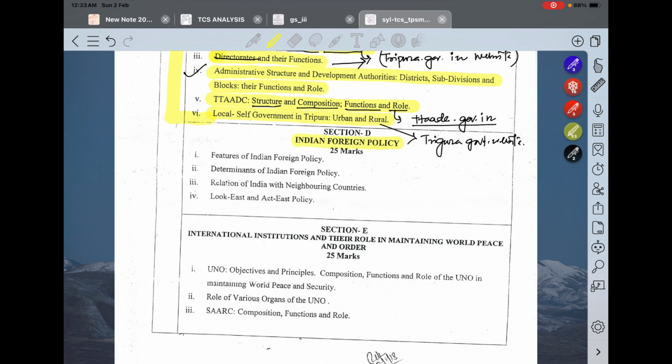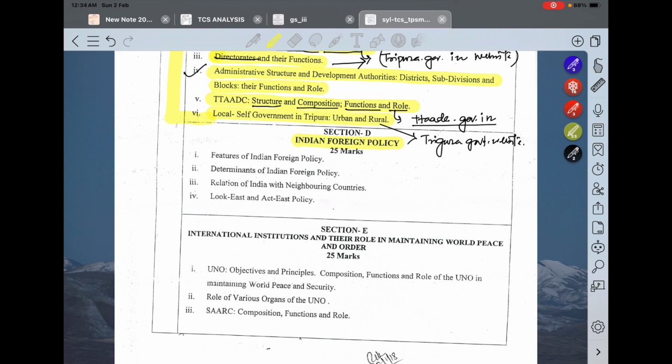Okay, next is Indian foreign policy. Now, Indian foreign policy. Why does India maintain strong relations with some countries and face challenges with others? Have you ever thought about it? What drives India's global strategy? Foreign policy is not just about diplomacy, it's about securing national interest on the world stage.